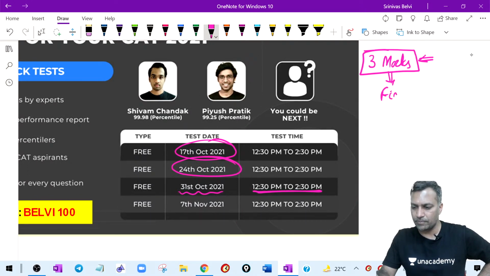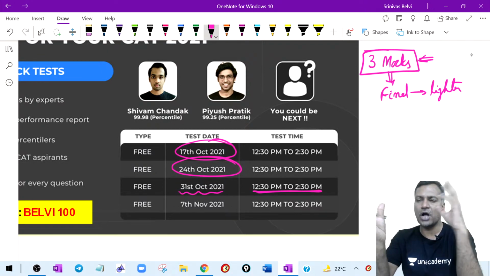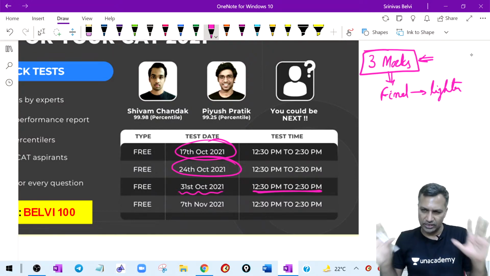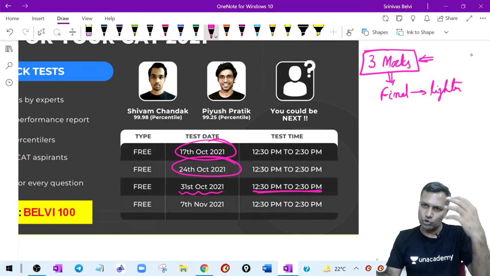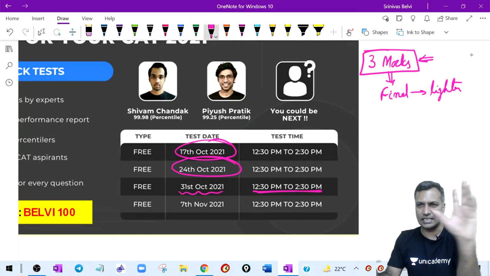Decide how you want to do the final week. Some people want to keep the final week a little lighter, or some people want to go a little heavier towards the exam. That is very individualistic, how you have been right from your childhood days. Carry on with that momentum. There is nothing wrong. Different kids are different. You behave differently, your friends in high school and college behave differently. We all have different ways of studying. There is nothing right or wrong about it, but there are certain common things.